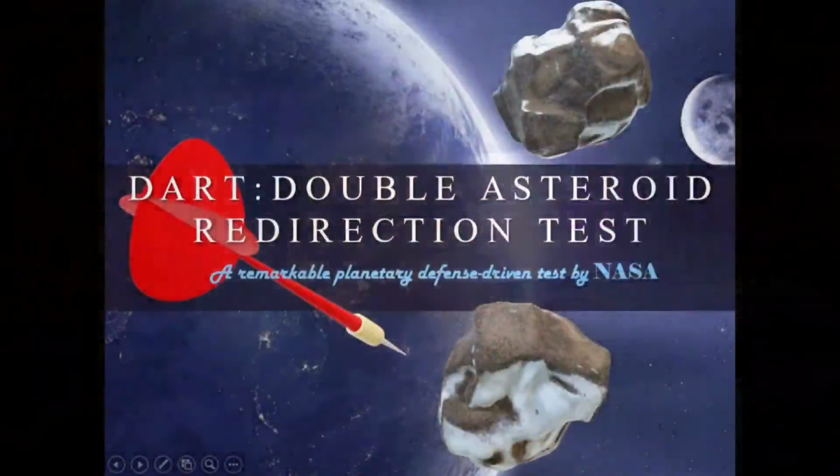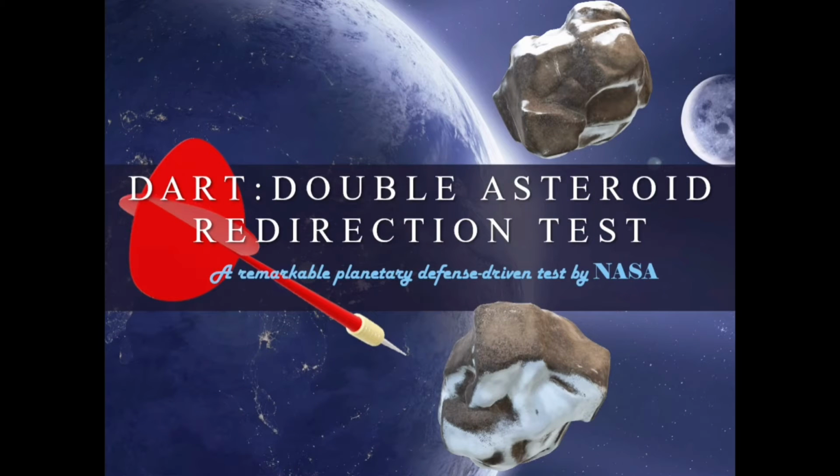So today's topic is the DART space mission by NASA. DART, Double Asteroid Redirection Test, a remarkable planetary defense test by NASA. This is the first planetary defense test ever conducted by NASA. Move on to next slide.